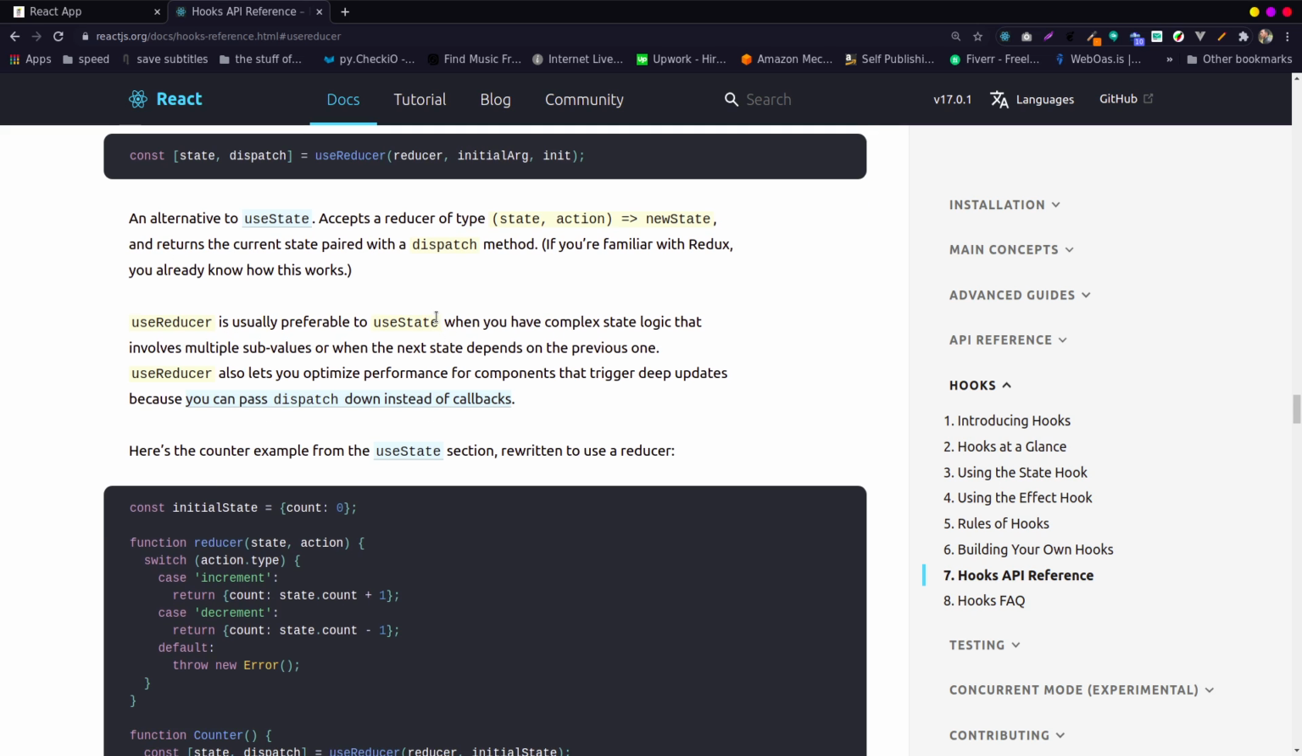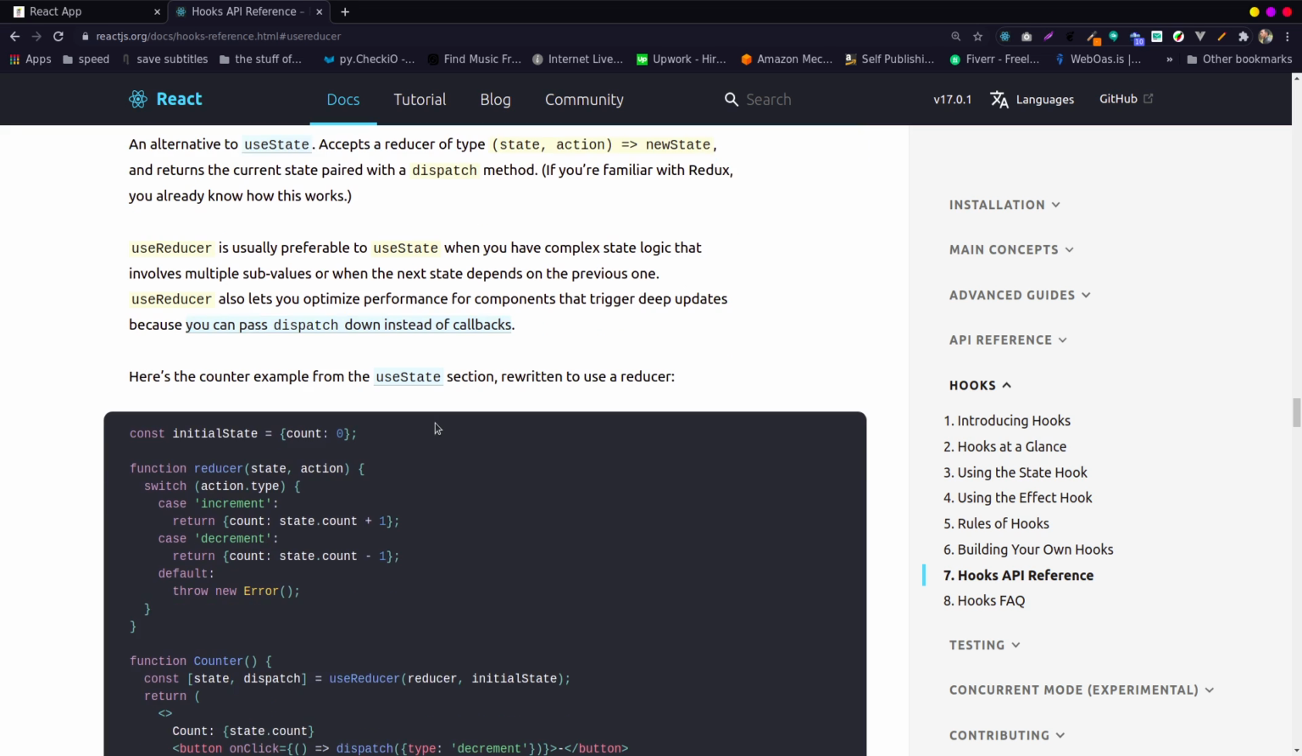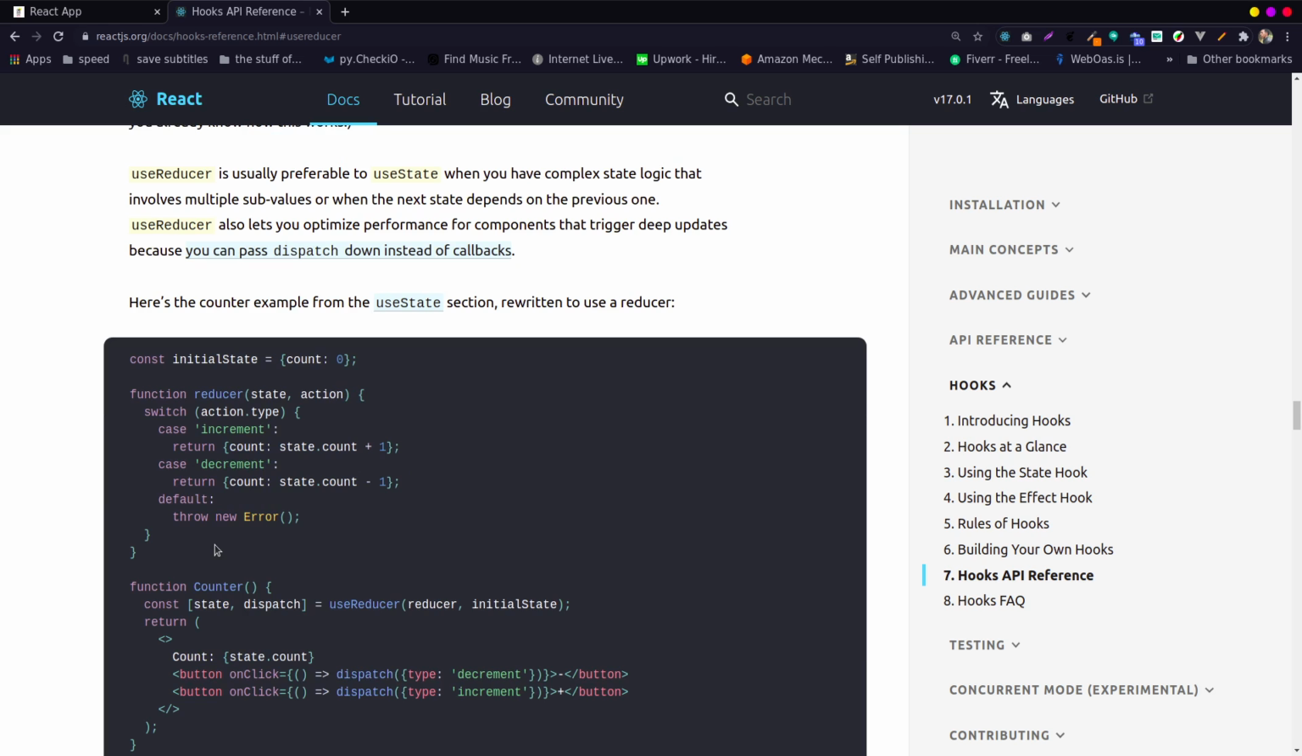They say when you have complex state logic that involves multiple sub-values, here is the reducer function, which will take like a switch statement and return according to a bunch of cases of conditions. It's one of the most confusing things when you're beginning, because you ask yourself how does it work. So I'm going to try to explain.